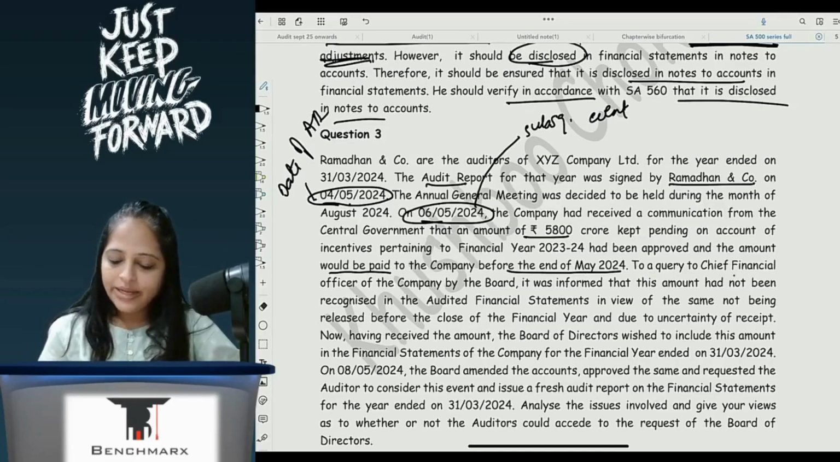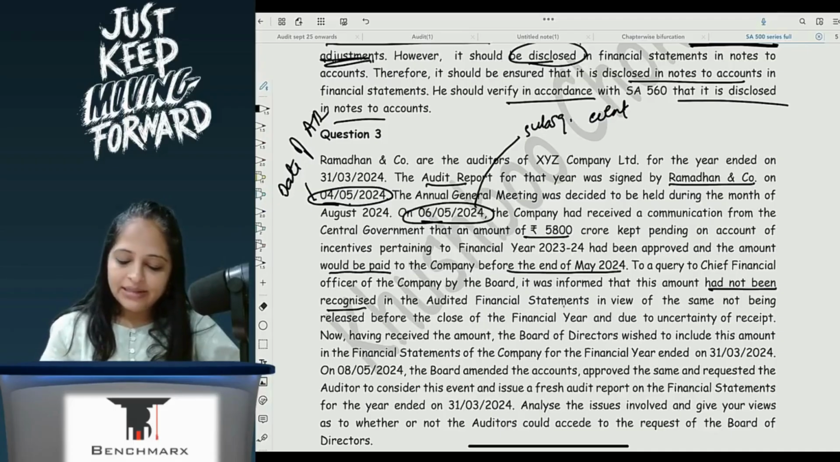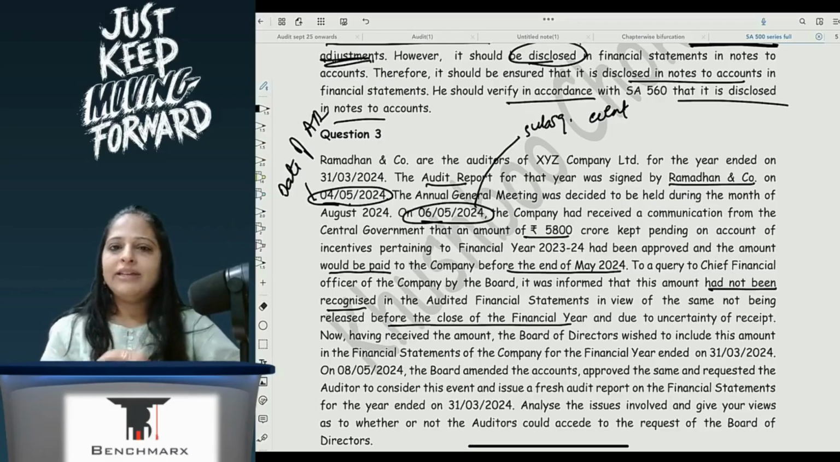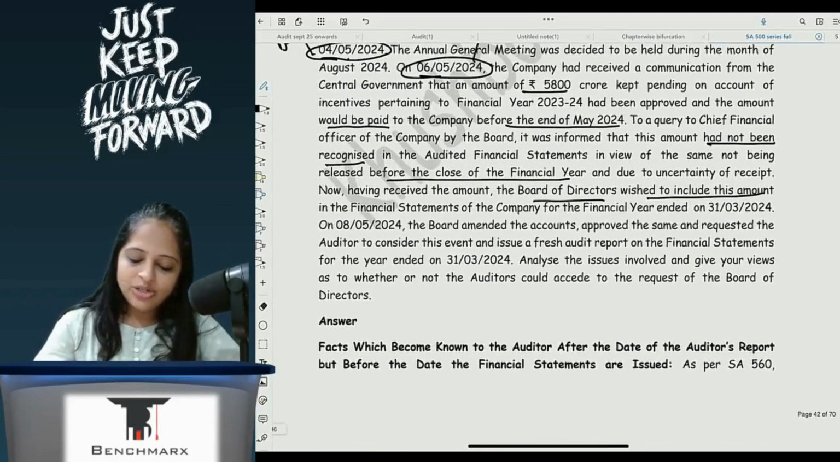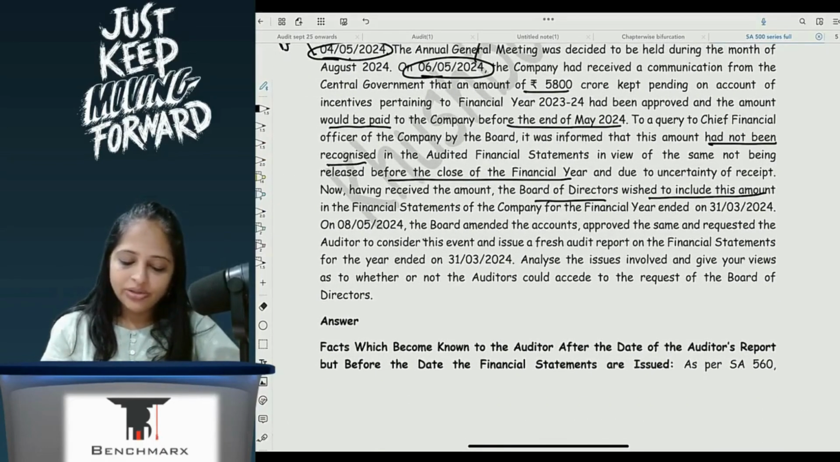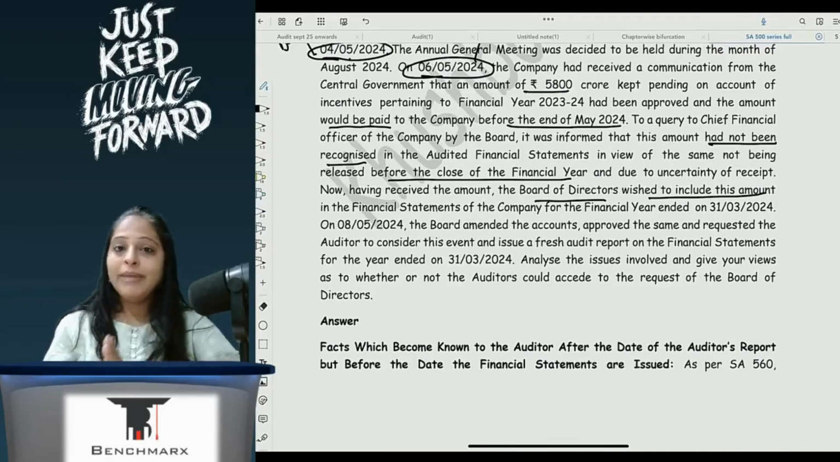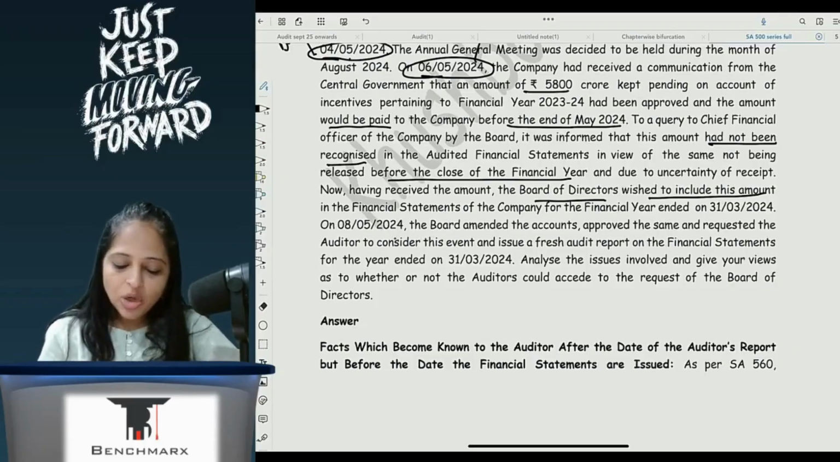Okay. To a query to a CFO of the company by the board, it was informed that this amount has not been recognized in the audited financial statements in view of the same not being released before the close of the financial year. So there is no effect given to this in the financial statements, and due to uncertainty of receipt. Now, having received the amount, board of directors wished to include this amount in the financial statements of the company for the financial year. So management wants to amend their FS, correct? On 8th May, the board amended the accounts.